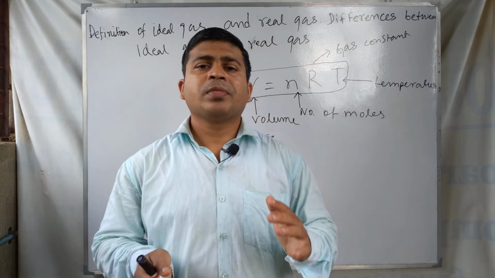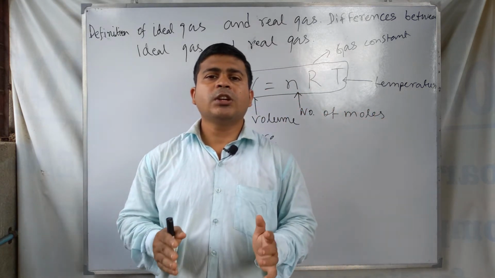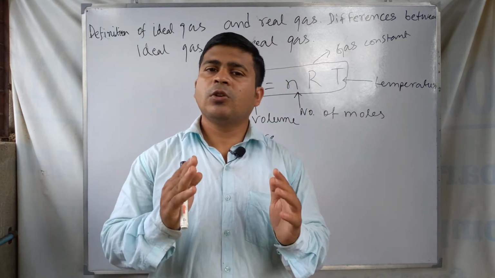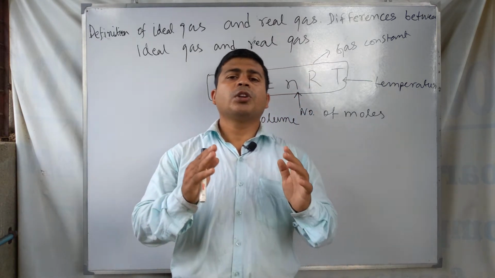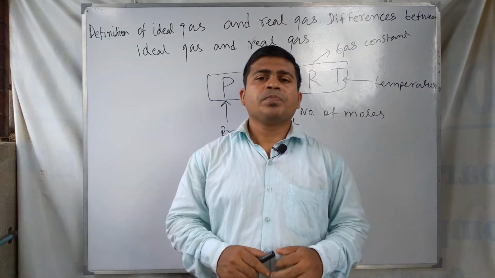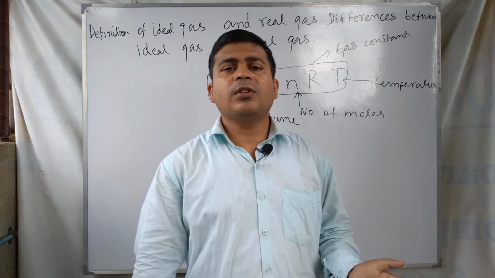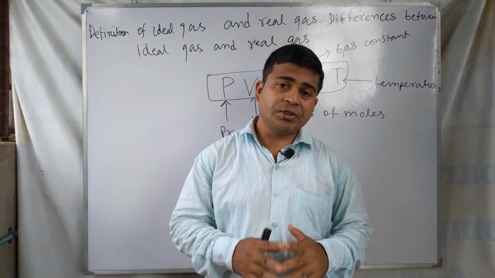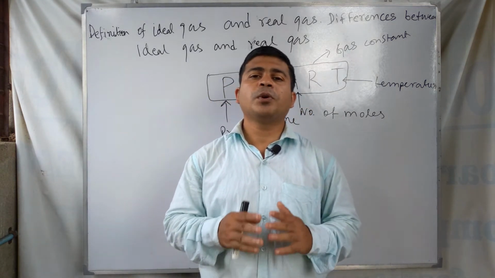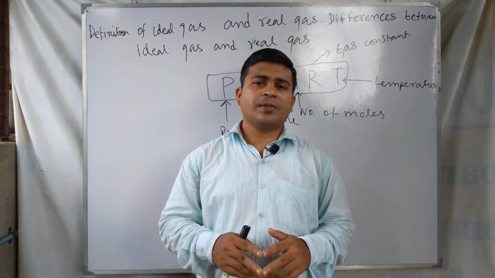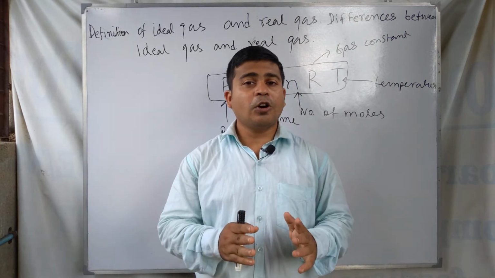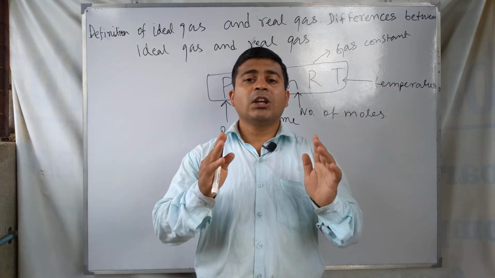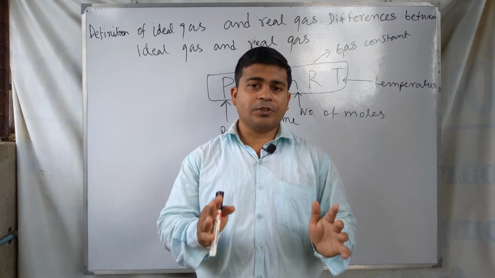And when this equation is obeyed by the gas only at high temperature and low pressure, that is called a real gas. So real gas obeys this equation of state only at high temperature and low pressure. That is the definition of ideal gas and real gas. Real gas obeys the gas laws, the combined gas equation, only at high temperature and low pressure.